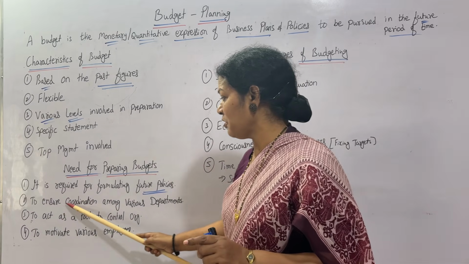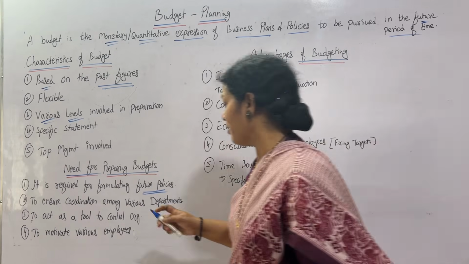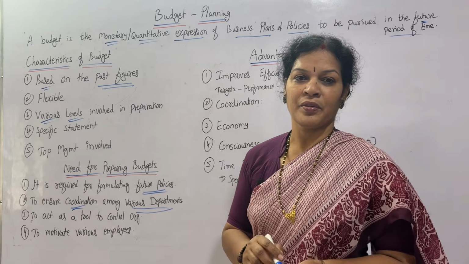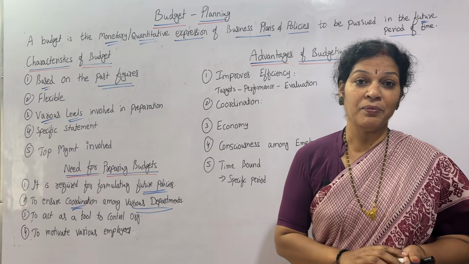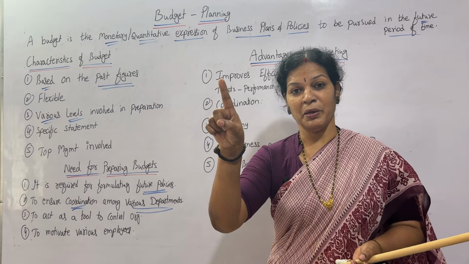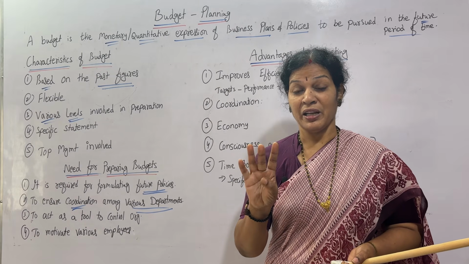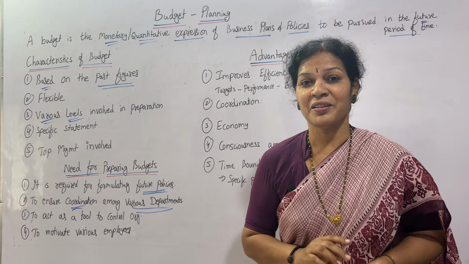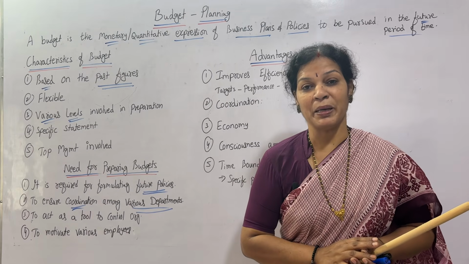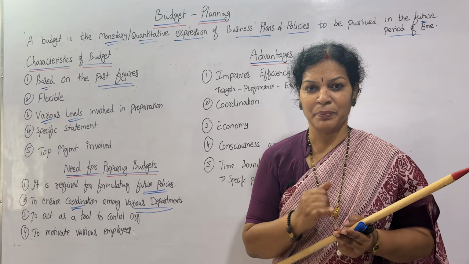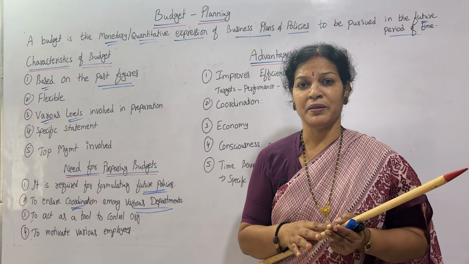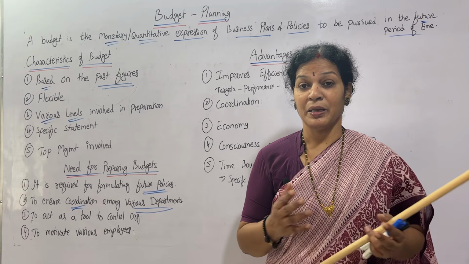And second one, to ensure coordination among various departments. Why coordination? In budget preparation, we are involving all types of management: top level, middle level, and lower level. Middle level management means department heads, like the sales department, purchase department, finance department, production department, HR department, marketing department.